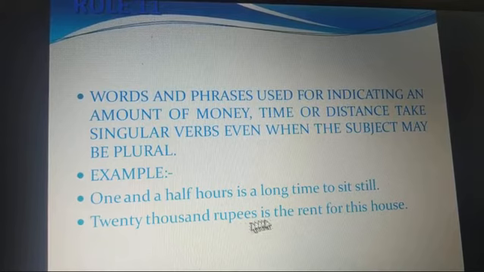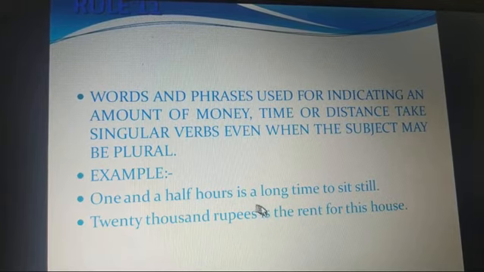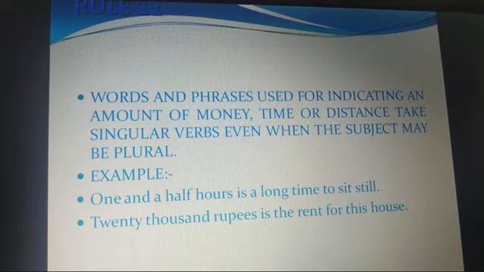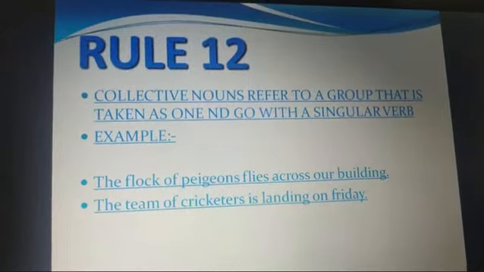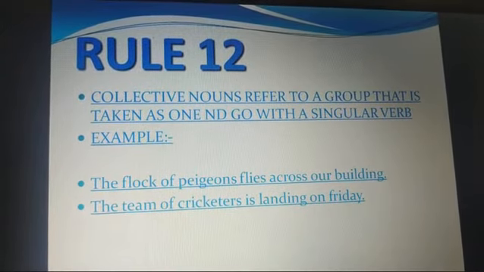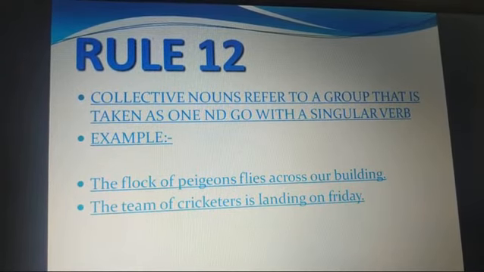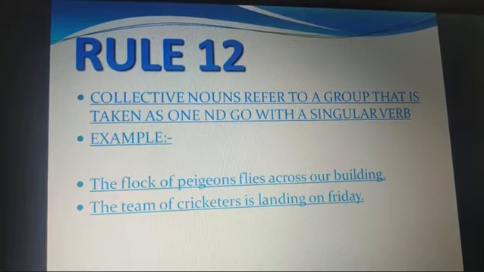20,000 rupees is the rent for this house. We don't say 20,000 rupees are the rent. So for money, for distance and for time, we use singular forms of verbs. Understood, children? Now the last rule, collective nouns refer to a group that is taken as one and go with a singular verb. Now as you know, collective noun means what?